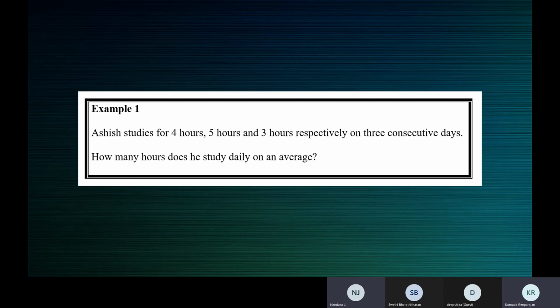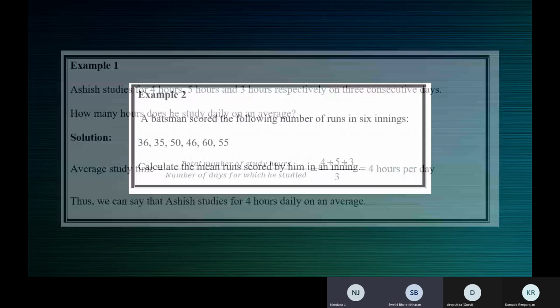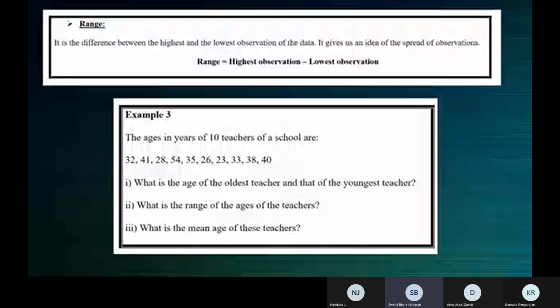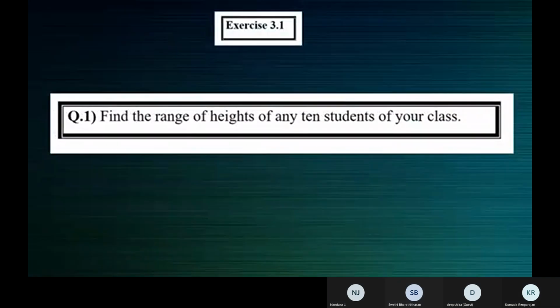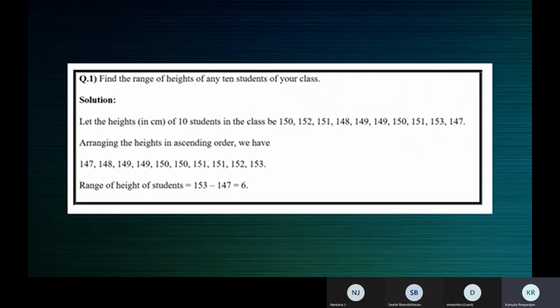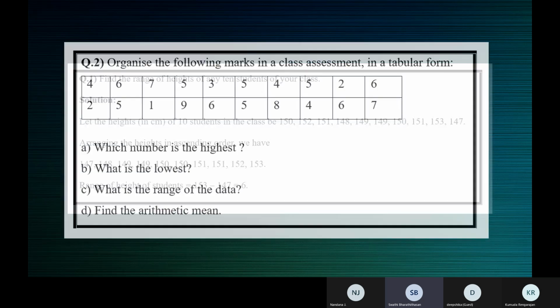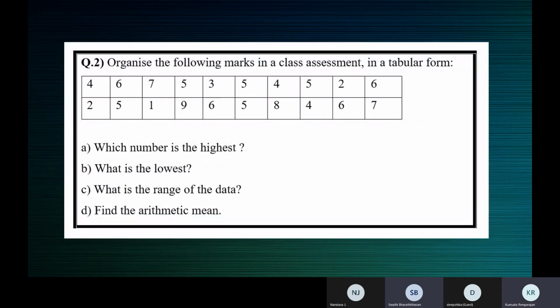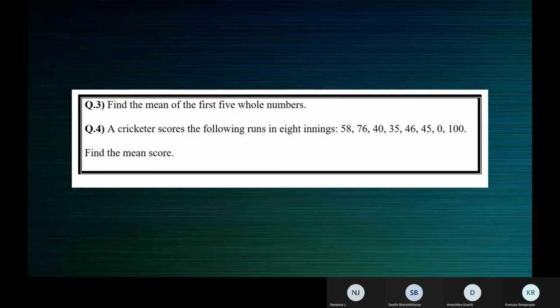Any homework was given, children? Yes, ma'am, you gave the homework and we completed it. Okay. Had I shared the answers to all the questions, or do we have to see the answers to some homework questions? Ma'am, we have to see the answers. You told us to come with the answer and check it. Okay, is this the homework question? Ma'am, it was from question 3 and question 4. So from here, right? Yes. So what's the answer for the third one?